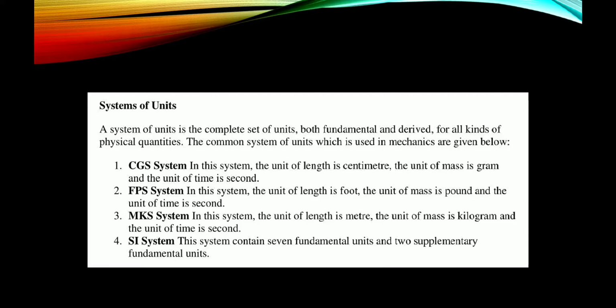CGS system. In this system, the unit of length is centimeter, the unit of mass is gram and the unit of time is second. FPS system. In this system, the unit of length is foot, the unit of mass is pound and the unit of time is second. MKS system. In this system, the unit of length is meter, the unit of mass is kilogram and the unit of time is second. SI unit. The system contains 7 fundamental units and 2 supplementary units.